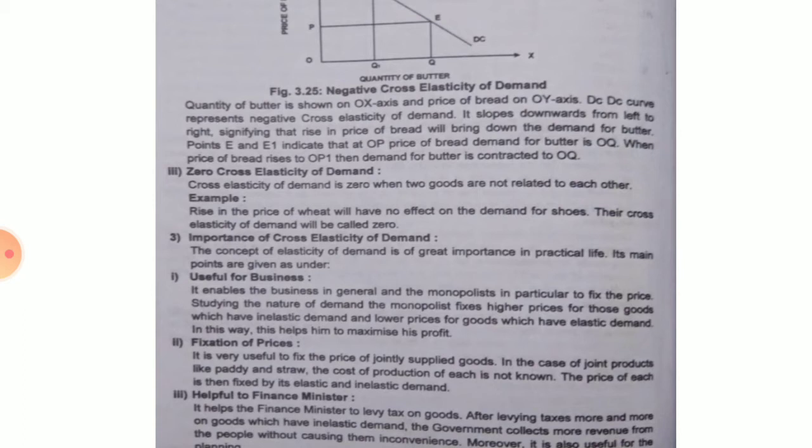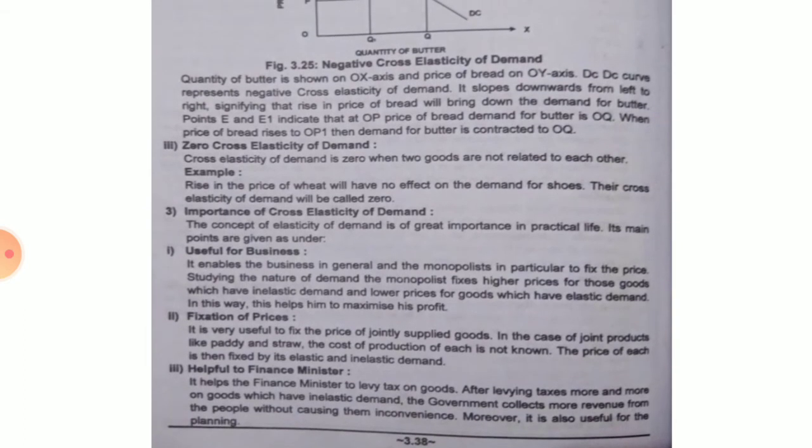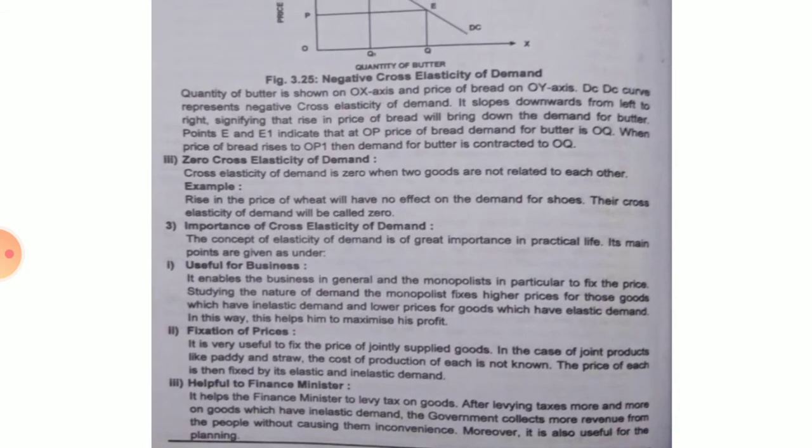Okay, next is importance of cross elasticity of demand. Why is it important? First one is it is useful for business in their practical life. In practical life, cross elasticity of demand is playing a very important role.